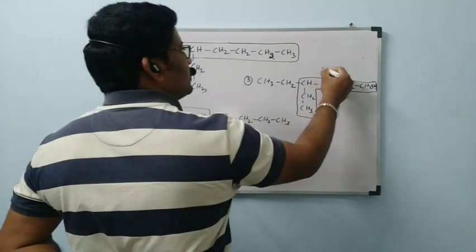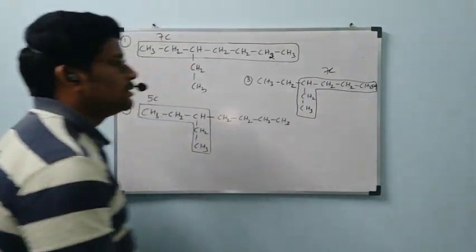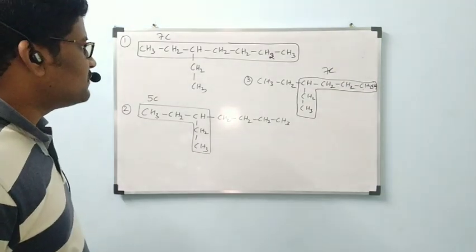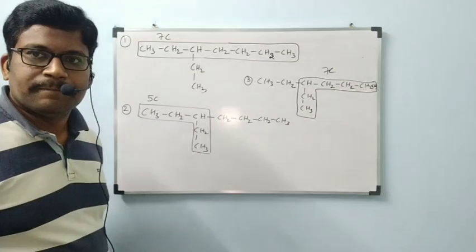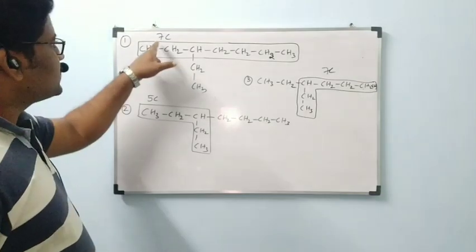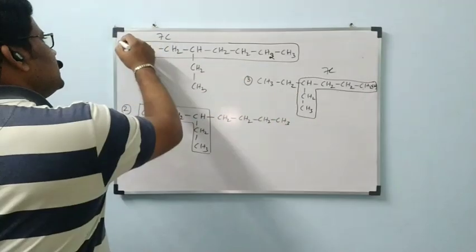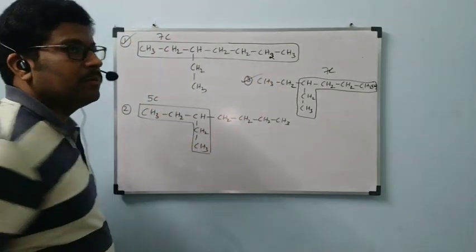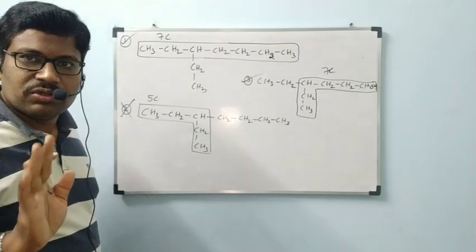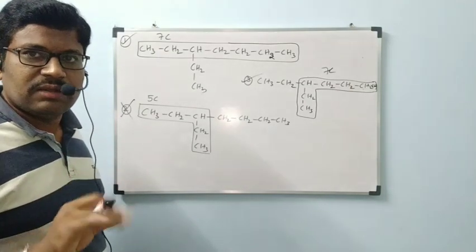Okay, 7 carbons. Then two possibilities we are getting with the same number of carbons in the parent chain. Here 7 carbons, here 7 carbons. Anything we can select, no problem. The second possibility we should not choose because it has only 5 carbons.